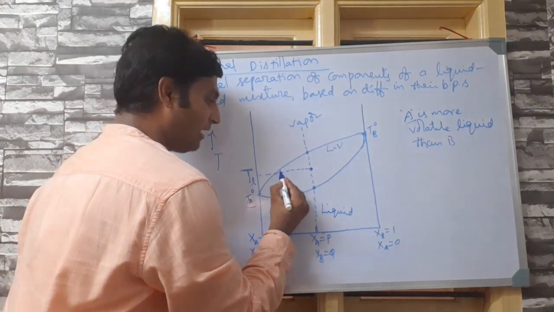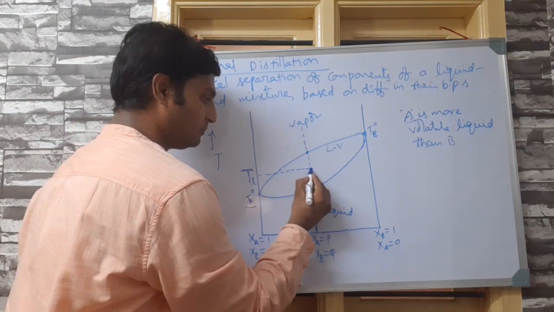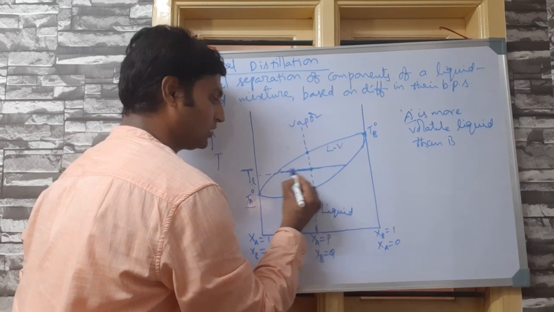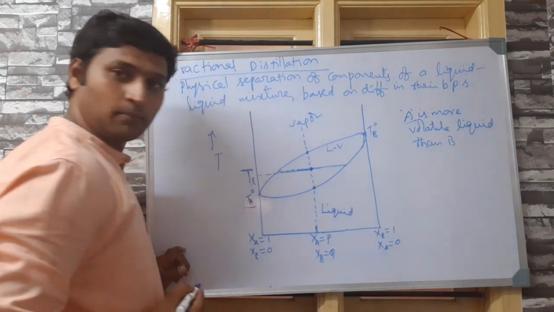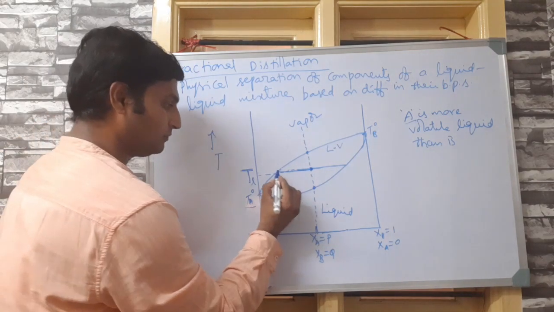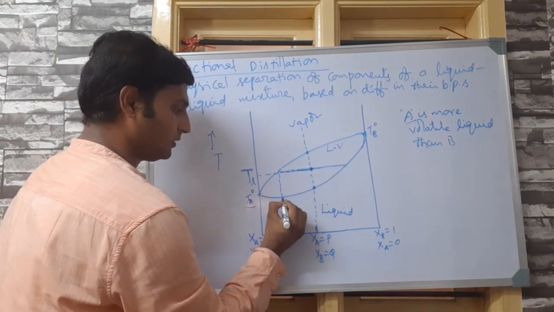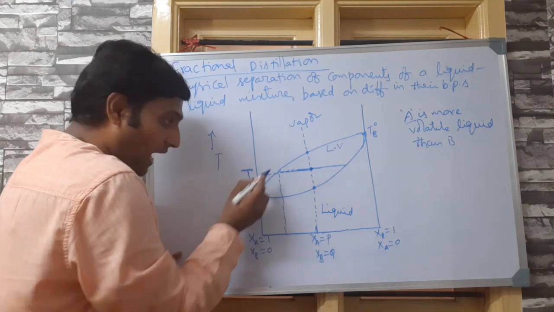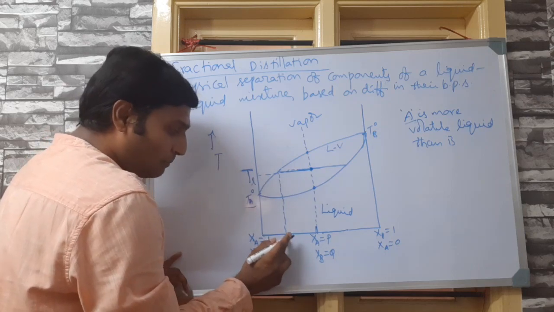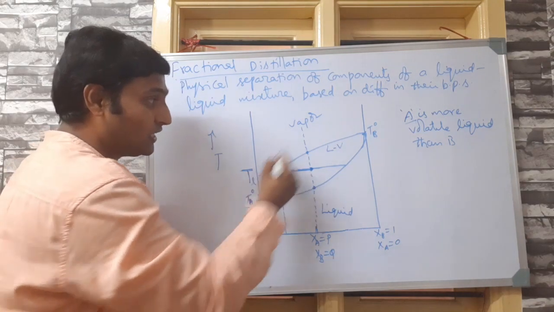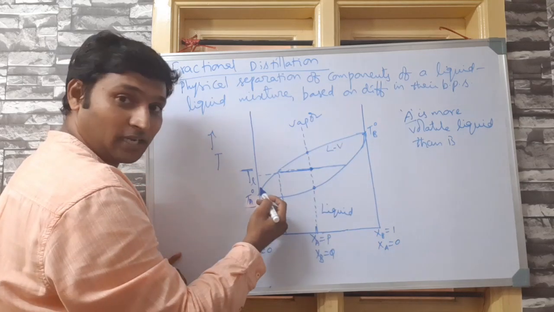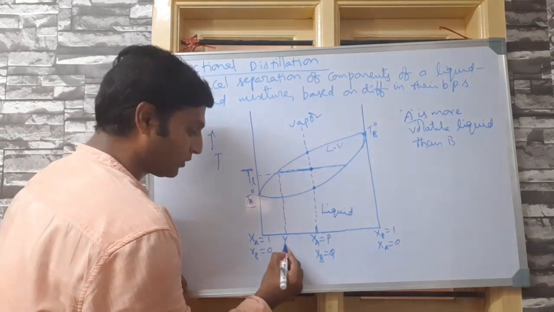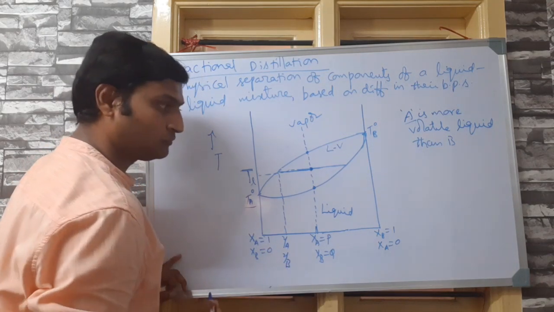Now I will extend this point on both sides to both curves. Now you observe. At this temperature TL, this composition, what does it represent? See, this is the dew point curve. This is the vapor curve. That means this represents the vapor phase composition of A and B, YA and YB.